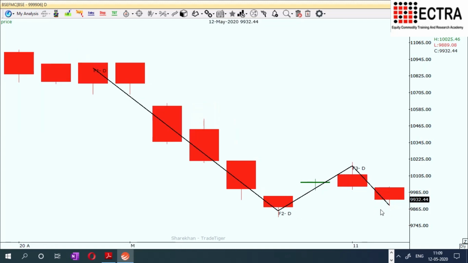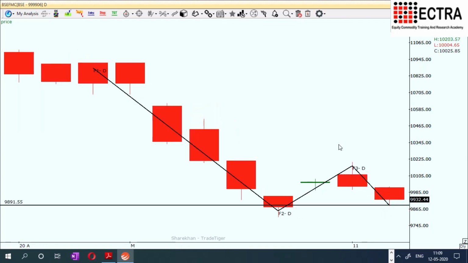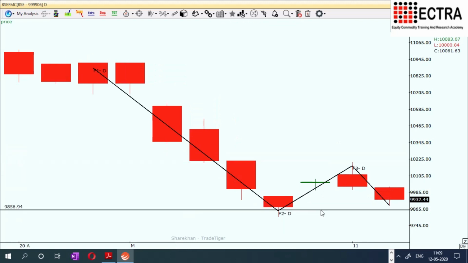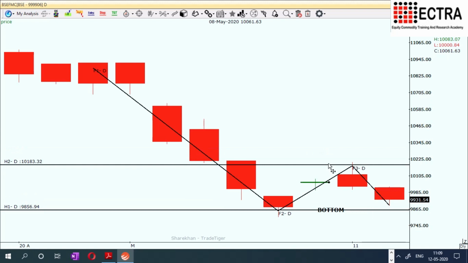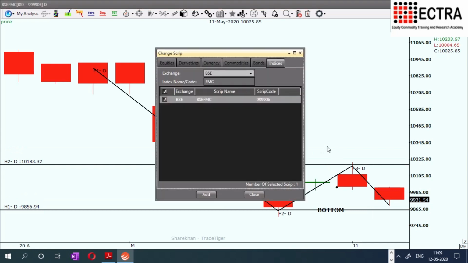So currently FMCG is also showing weakness, but the one thing we should observe is that this bottom is intact till now. Since this bottom is intact, there could be a sideways move, so that it can move in a flat trend.